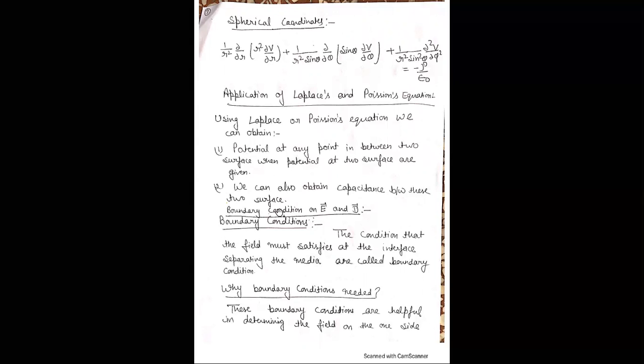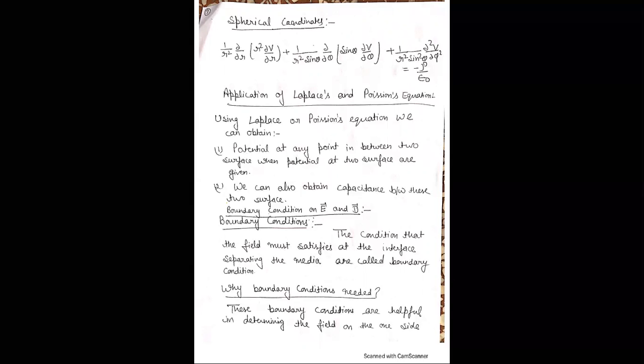Now the next topic is boundary condition on E and D, meaning boundary condition on electric field and the electric displacement vector or electric flux. First of all, what is a boundary? A boundary is a surface whose thickness tends to 0.